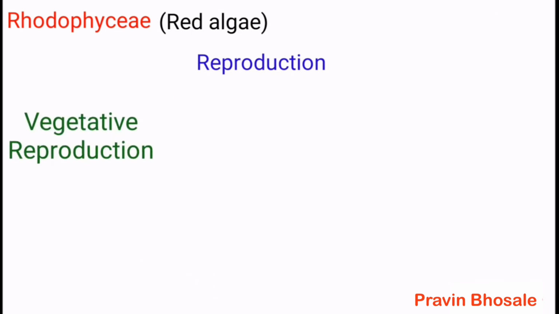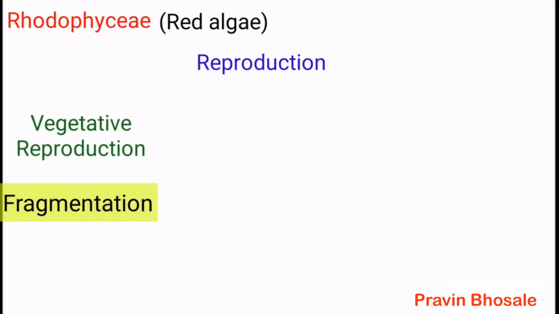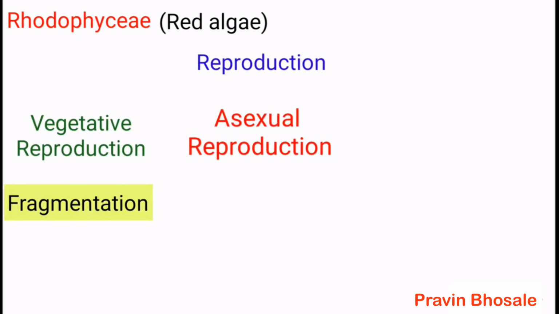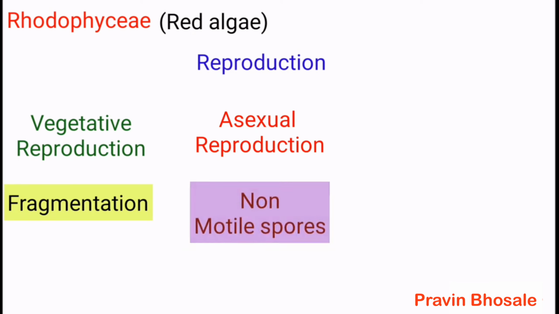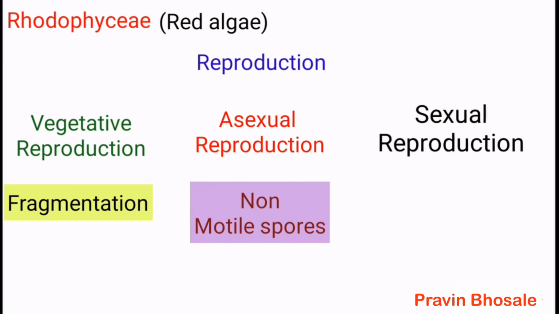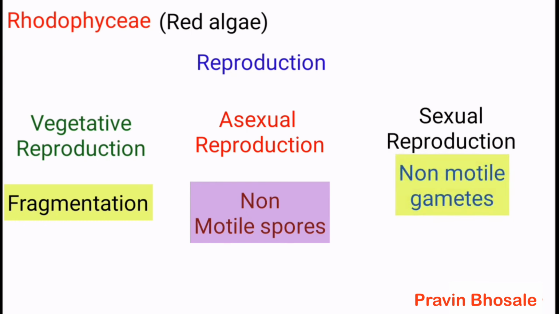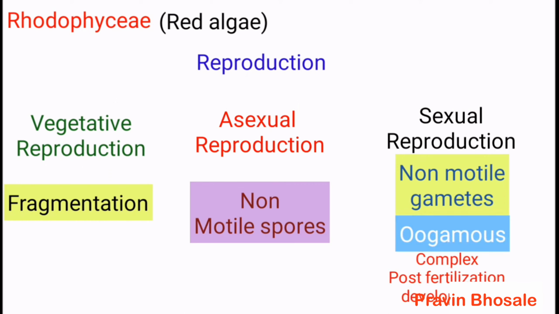Reproduction: vegetative reproduction by fragmentation. Asexual reproduction occurs by non-motile spores. Sexual reproduction takes place by non-motile gametes, oogamous, and is accompanied by complex post-fertilization development.